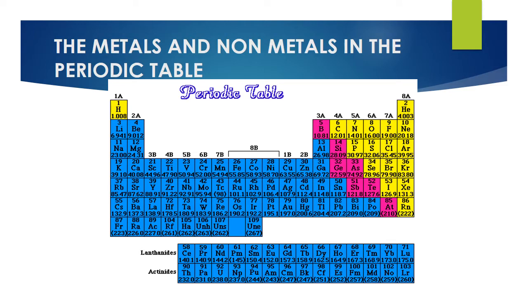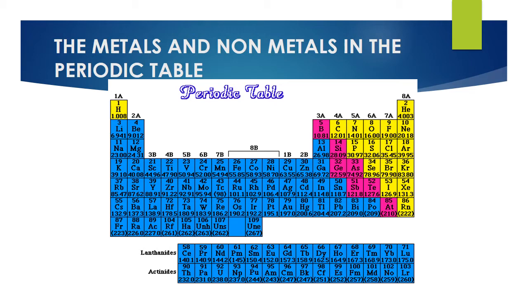But before starting the non-metals, I would like to remind you the distribution of elements in the periodic table. You already know that the periodic table is a table in which elements are distributed according to their increasing atomic number, but the elements are further divided into two main groups, metals and the non-metals. And you already know about the metals as you studied about the metals in your previous grade 6.